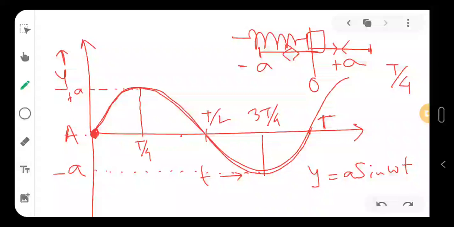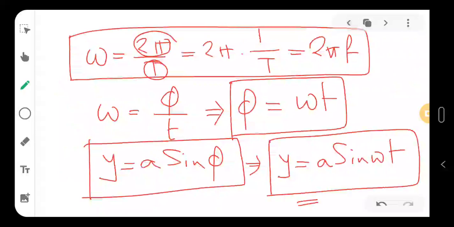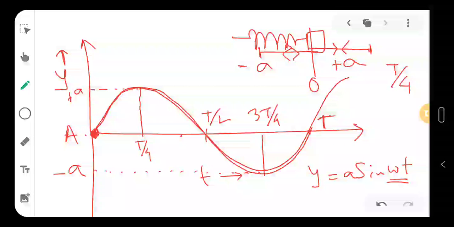So the phase we can even label here. You can put the value of time in this formula and find out the phase easily. We know that omega is 2 pi f, and also we know that omega is 2 pi by T, so we can use this. So I can write y equal to A sine omega t, and instead of omega I can write 2 pi by T, and then this small t.